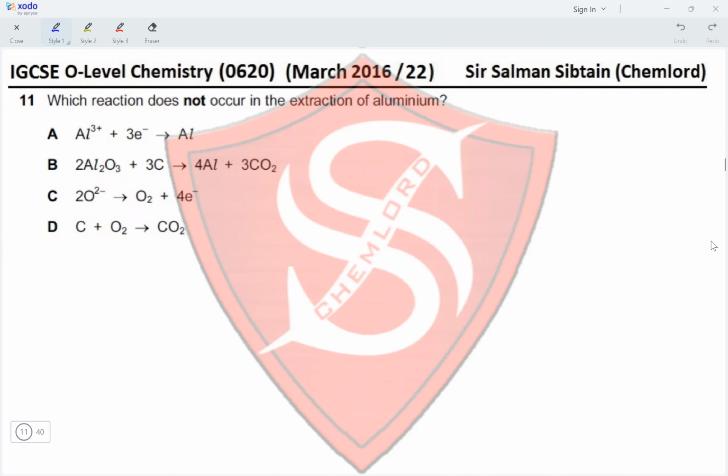So, aluminum ions are reduced to aluminum metal. This is correct. Aluminum oxide reacts with carbon to produce aluminum and carbon dioxide. This does not happen. Oxide ions are oxidized to oxygen gas. This is correct. And the carbon anode burns away in oxygen producing CO2. This is also correct. So the correct option for this question is option B.